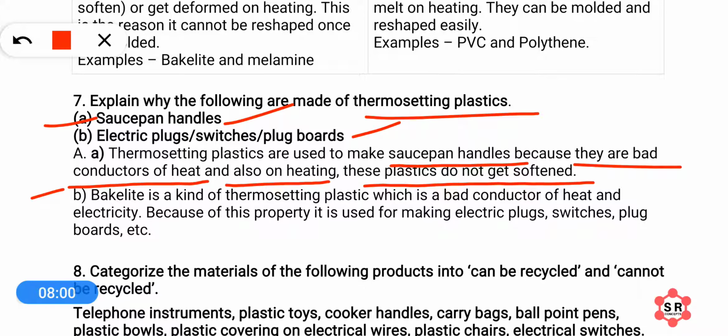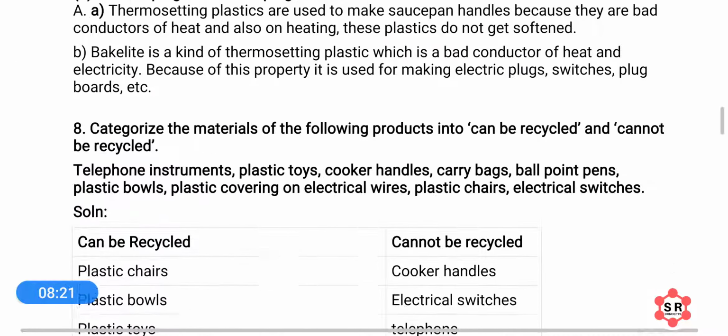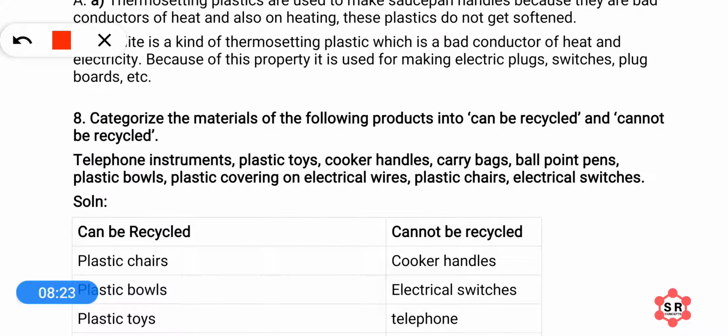Okay, next, electrical plugs, switches and plug boards are all made of a plastic known as bakelite. It is a kind of thermosetting plastic which is a bad conductor of heat and electricity, and because of this property it is used for making electric plugs, switches and plug boards. Okay, next, answer number 8.